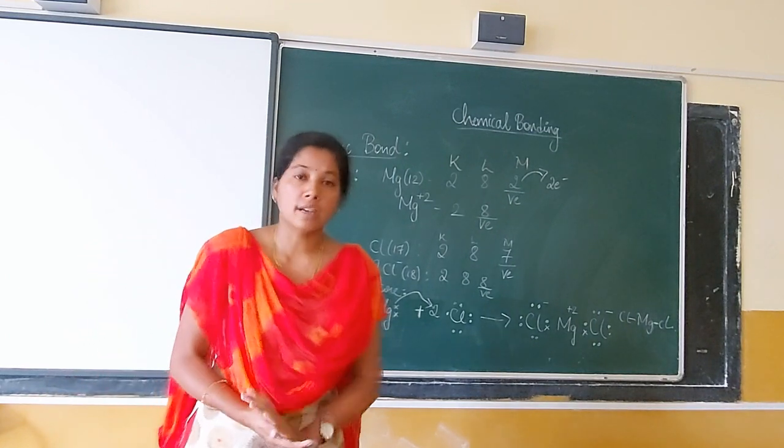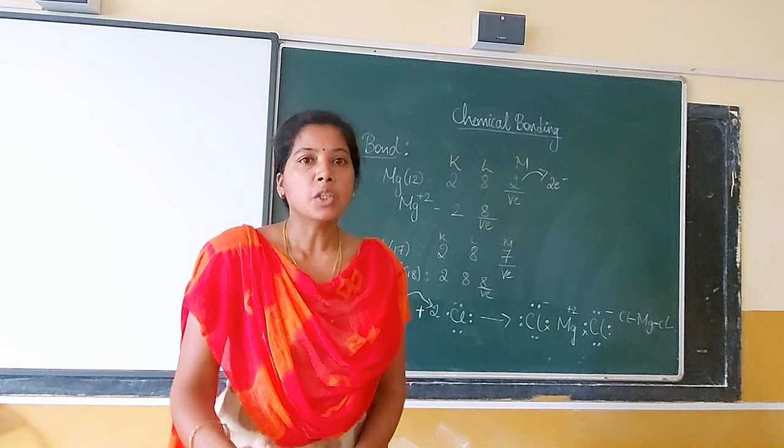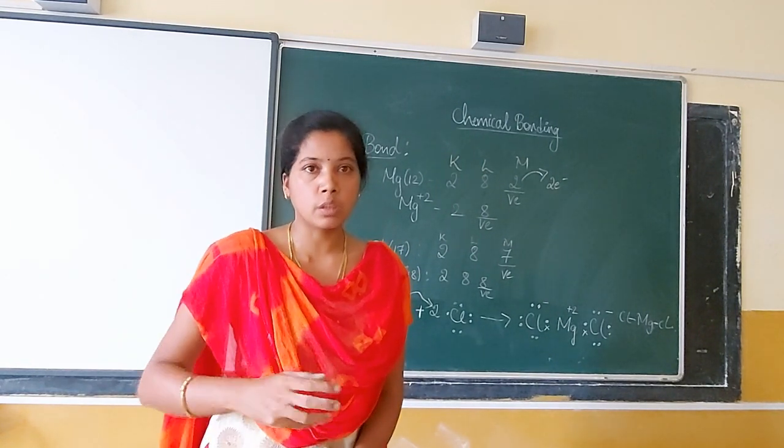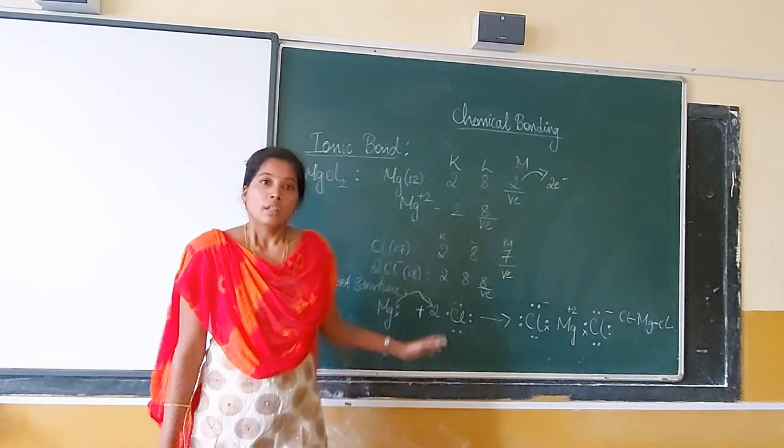Similarly, we have one more example of an ionic compound, that is calcium oxide. Try doing calcium oxide on your own. Write down its electronic configuration and see the feasibility of losing and gaining the electrons.